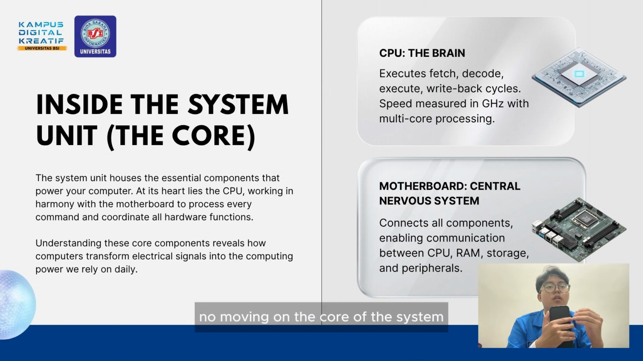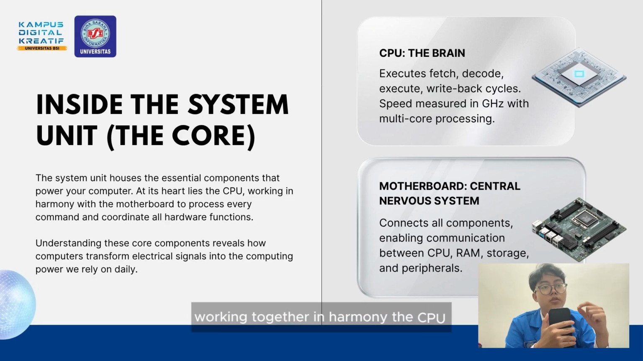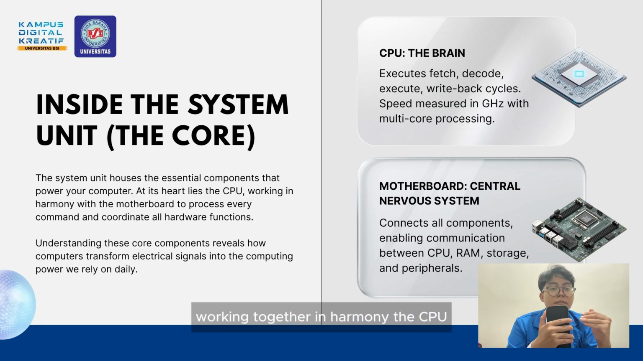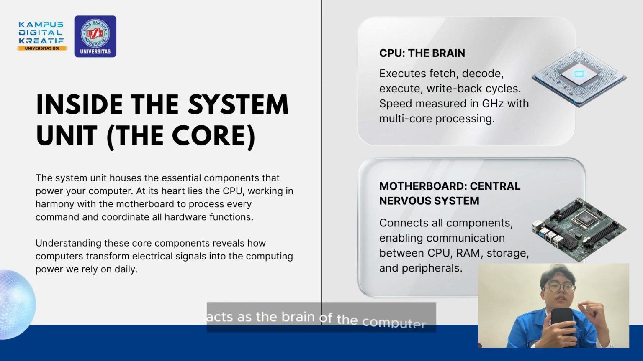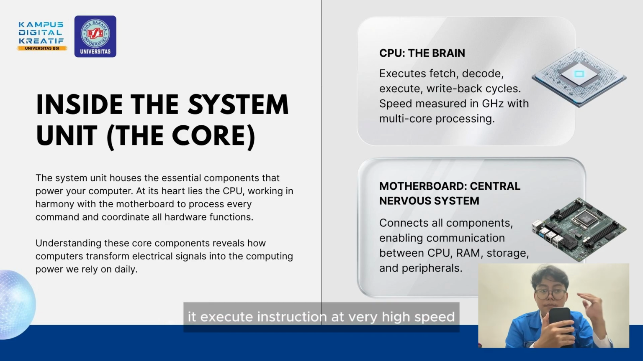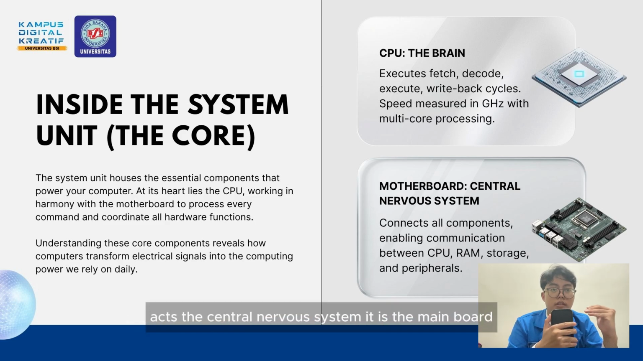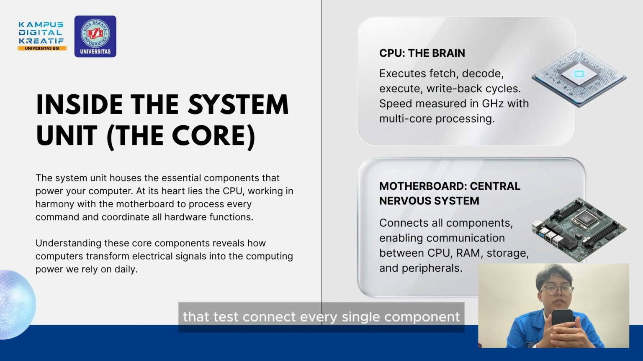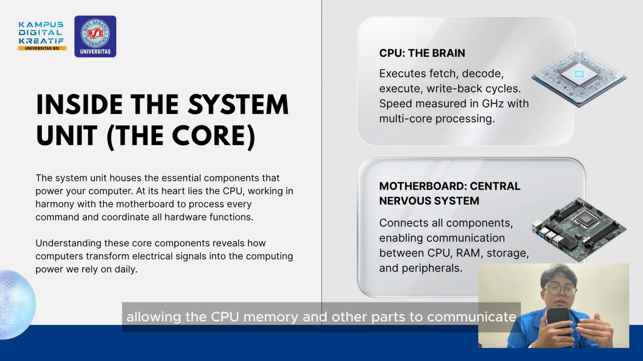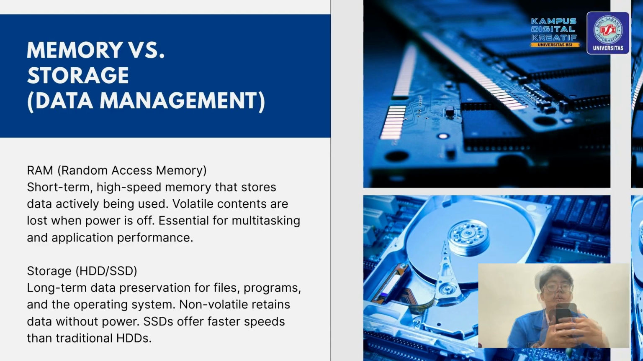Now, moving on to the core of the system. If we open up a computer, we will find the CPU and the motherboard working together in harmony. The CPU acts as the brain of the computer. It executes instructions at very high speed. Meanwhile, the motherboard acts as the central nervous system. It is the main board that connects every single component, allowing the CPU, memory, and other parts to communicate smoothly.